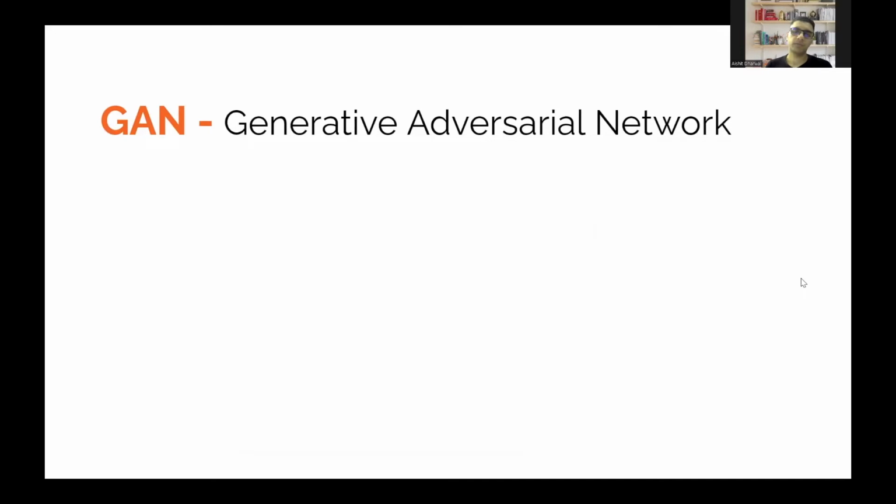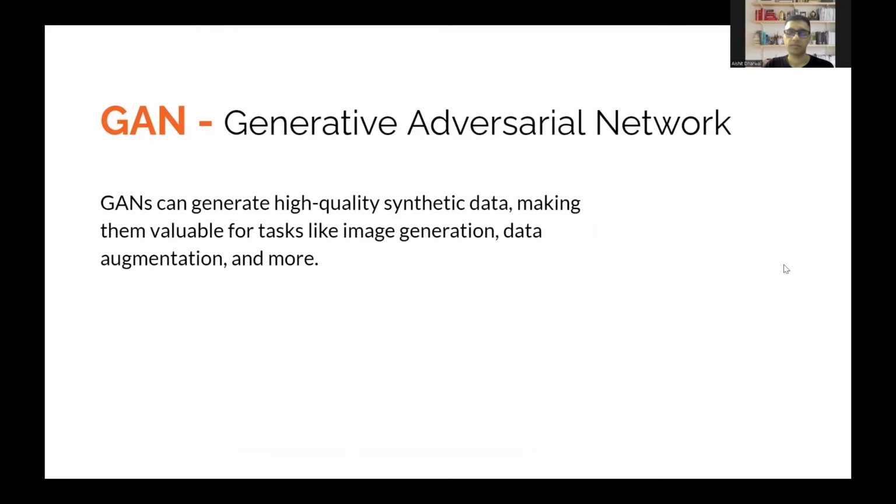The next type of generative models are GANs, which are generative adversarial networks. What are these used for? They are usually used to create synthetic data. The synthetic data can be anything from an image to even tabular data.